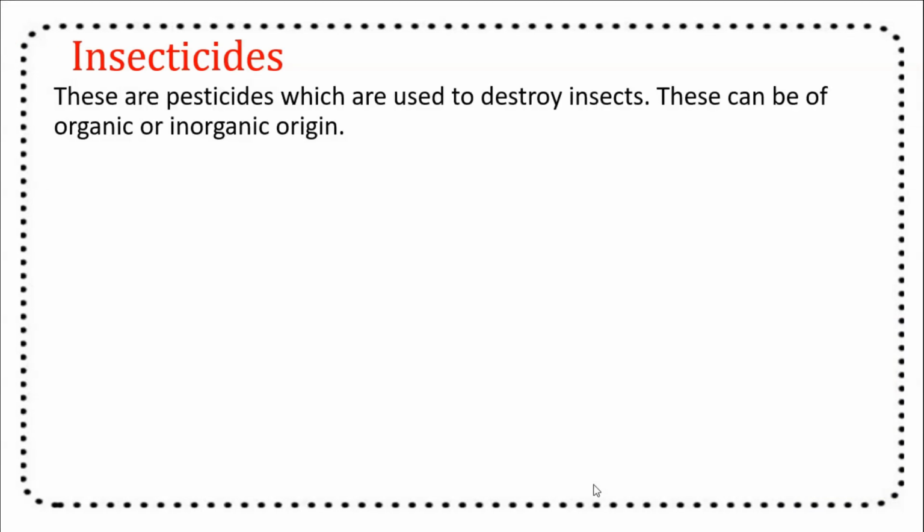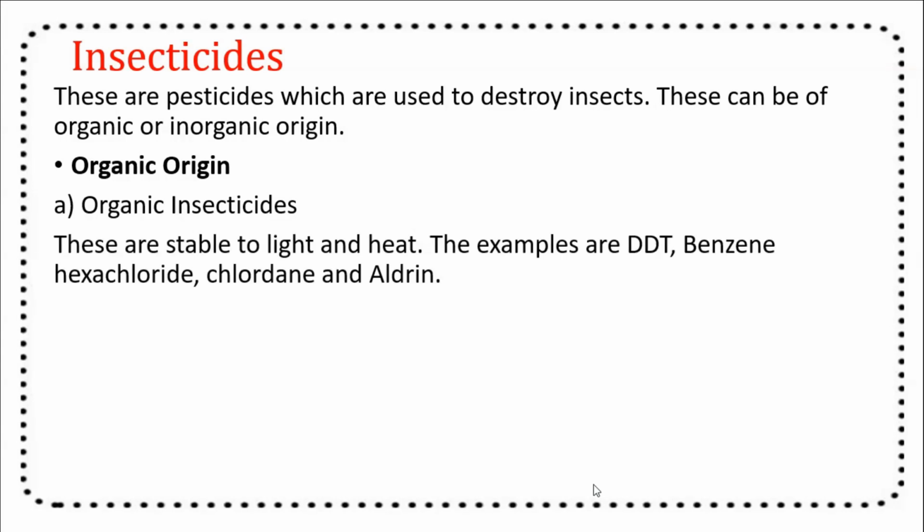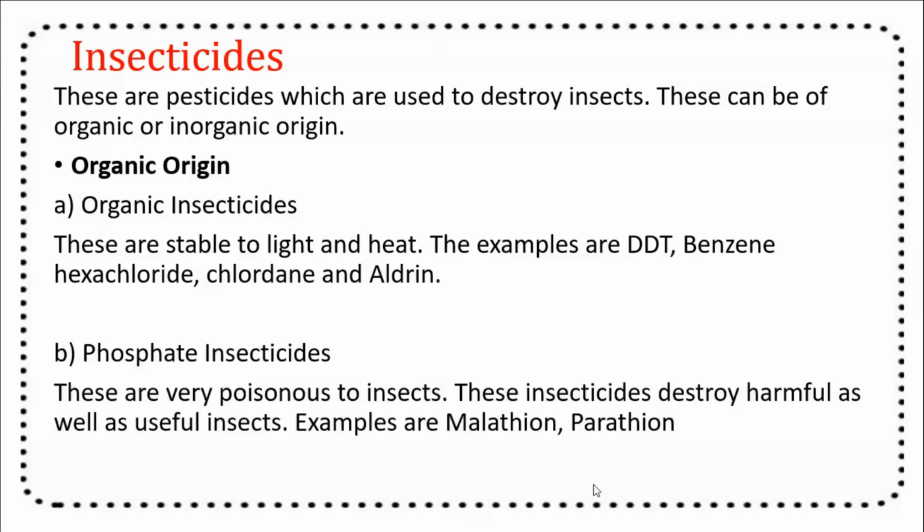Insecticides. These are the pesticides which are used to destroy insects. They can be of organic or inorganic origin. Organic origin insecticides. Organochlorine insecticides are stable to light and heat. The examples are DDT, benzene hexachloride, chlordane, and aldrin.